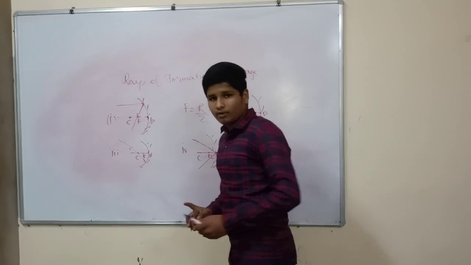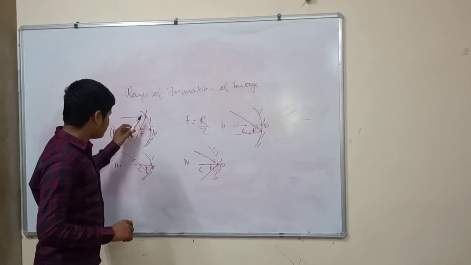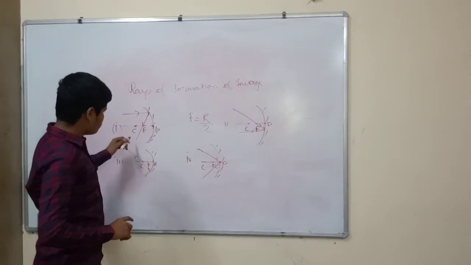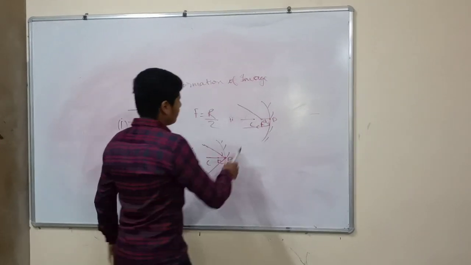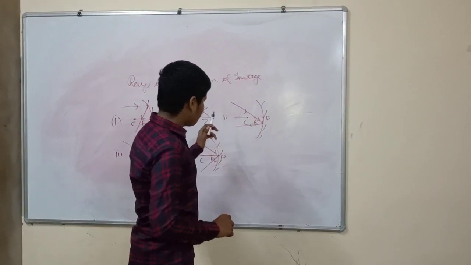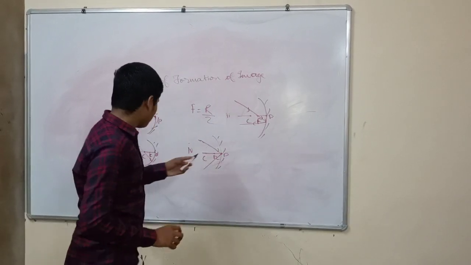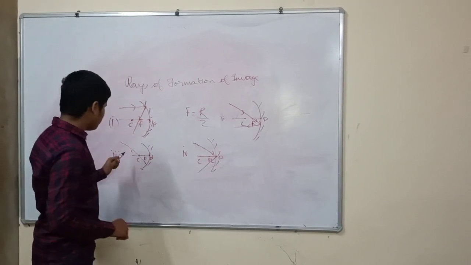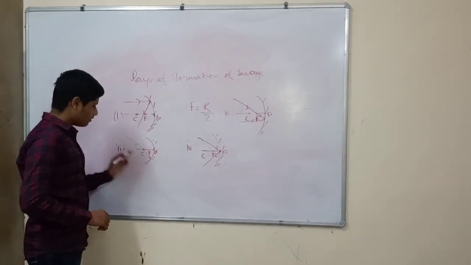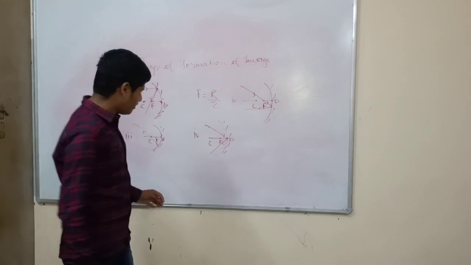The first law, I'll recall it again. When the incident ray is parallel to the principal axis, it passes through the focus. And the second law, when the incident light is passing through the focus, it reflects back parallel to the principal axis. The third law, when the incident ray is passing through the center of curvature, it retraces the same path, it doesn't undergo any deviation.